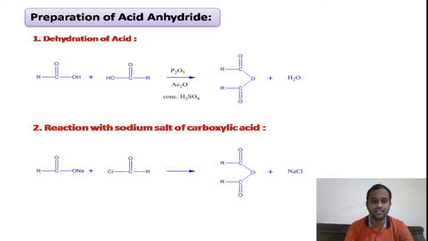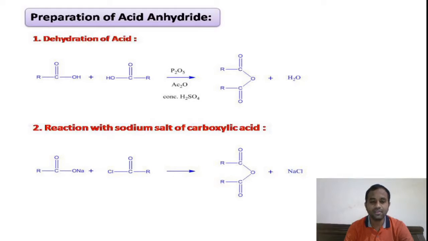You can see the first preparation method, that is dehydration of acid. Here, in presence of dehydrating agents like phosphorus pentoxide, acetic anhydride, or in presence of concentrated sulfuric acid, a water molecule is removed from the two carboxylic acids to form acid anhydride, right?